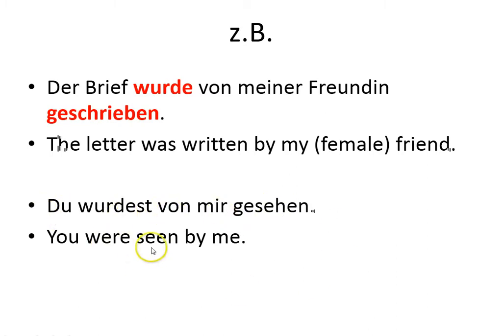So, we're seen. We have the simple past of werden conjugated to go with you, du wurdest, and then we use to see, which is sehen, and we look up or recall what the past participle is. Sehen, gesehen.